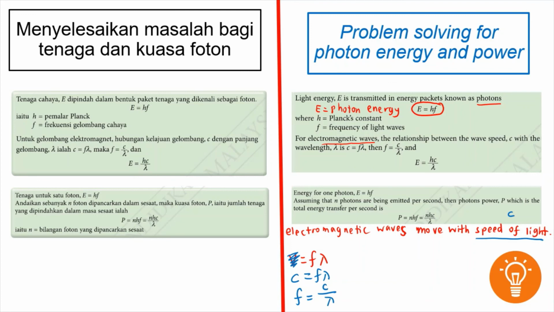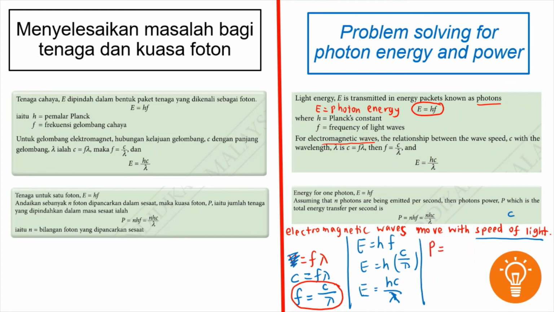So we substitute f equals c over lambda into the photon energy formula. Everything remains except f is changed to c over lambda. So you have E equals hc over lambda. Next, there's another formula introduced to you for calculation purposes, that is photon power.